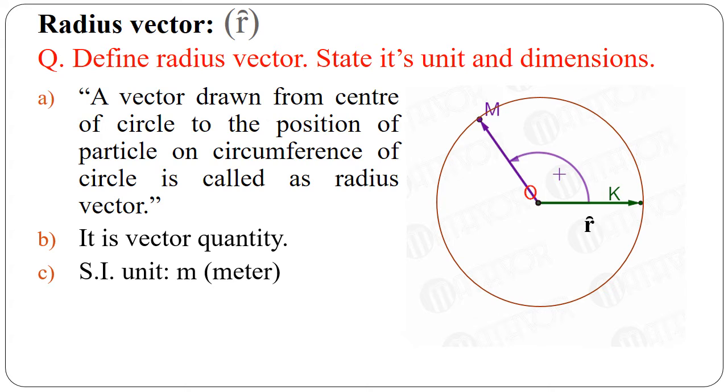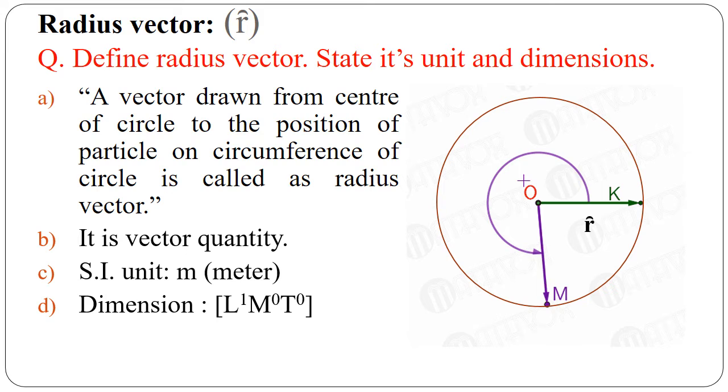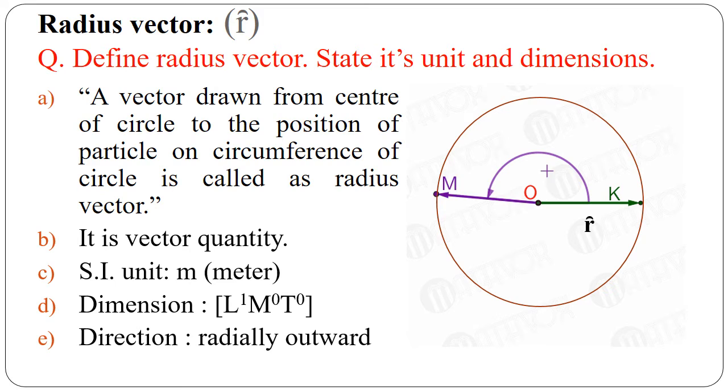Hence, its SI unit is meter and its dimension is L raised to 1, M raised to 0 and T raised to 0, where L refers to length, M refers to mass and T refers to time. Direction is radially outward as shown in the figure. Hence, in the figure, vector OK bar and vector OM bar represent the radius vector, denoted as r bar. Is that clear? So we have completed radius vector, its definition, unit and dimension.